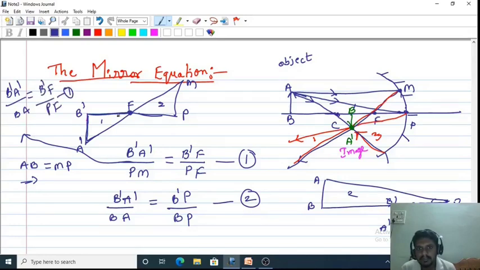This is the actual equation number 1. Now, the LHS of both equations are the same, so we can equate them from equations 1 and 2.